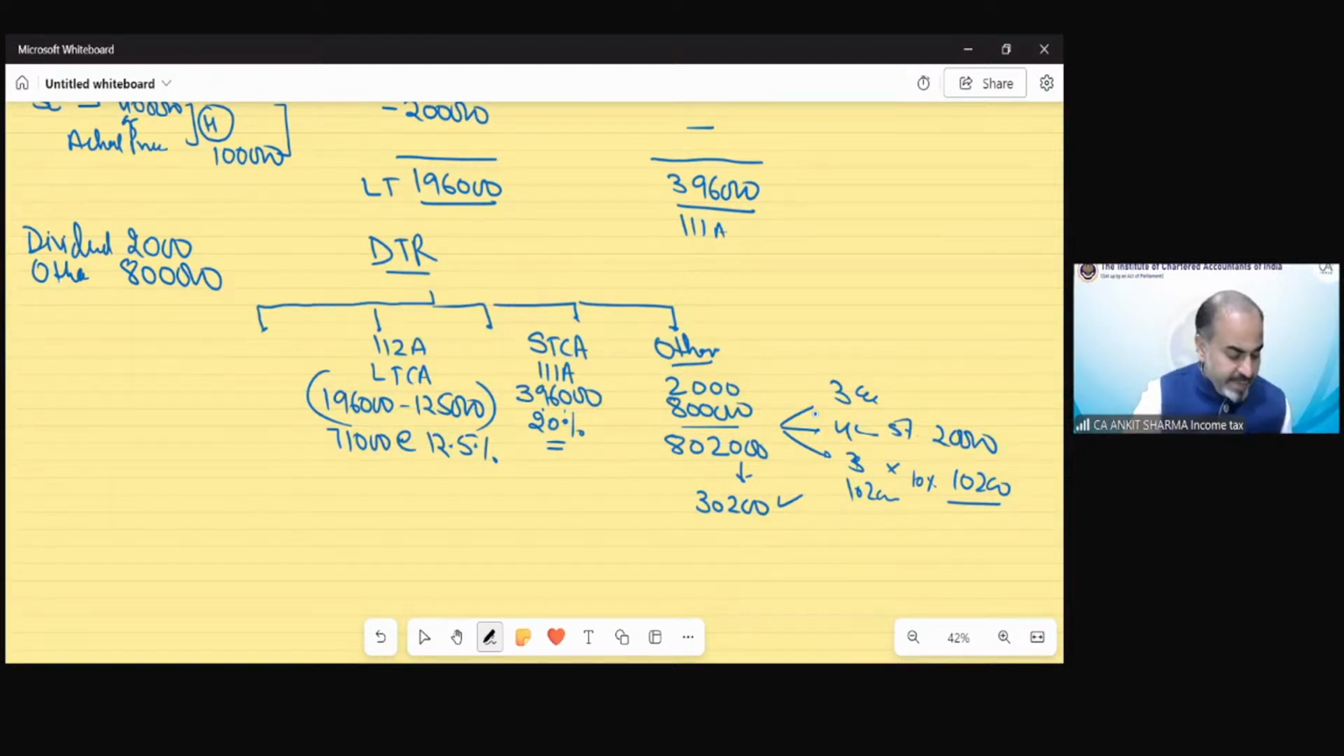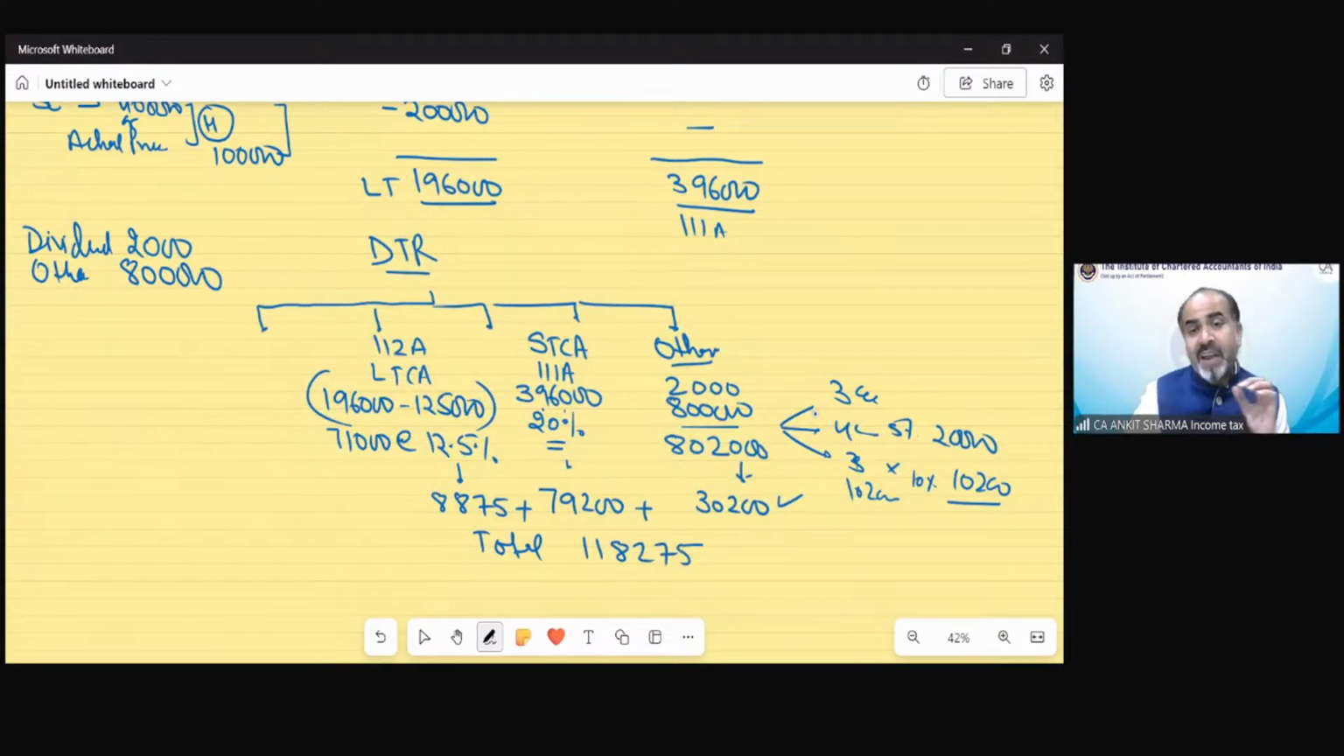Then we have STCG at 20%. That would be 3,96,000 into 20%, 79,200. And then the tax on this value would be 8,875. So total tax would be 1,18,275. So would rebate be applicable?